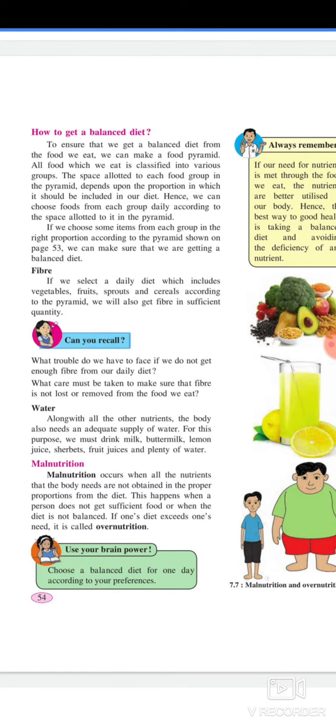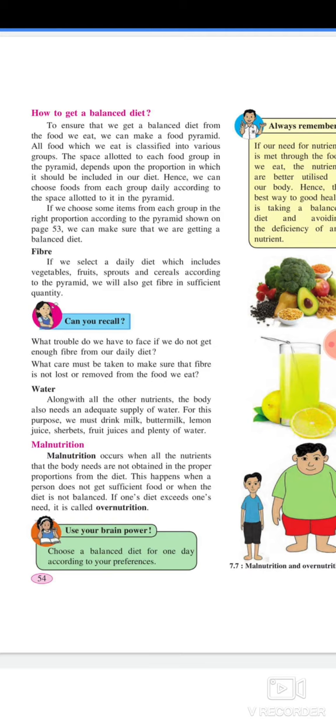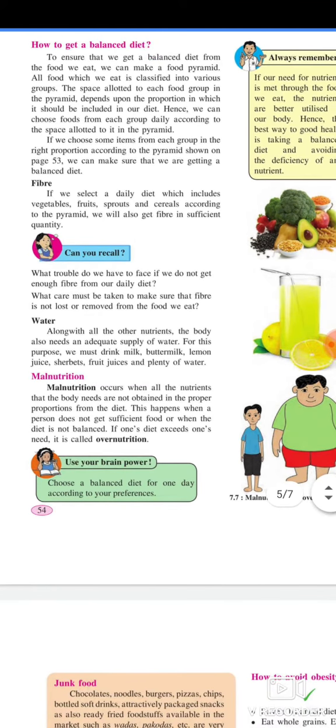Hence, we can choose foods from each group daily according to the space allotted to it in the pyramid. If we choose some items from each group in the right proportion according to the pyramid shown on page 53, we can make sure that we are getting a balanced diet. Fiber. If we select a daily diet which includes vegetables, fruits, sprouts, and cereals according to the pyramid, we will also get fiber in sufficient quantity. Can you recall what trouble we have to face if we do not get enough fiber from the daily diet? What care must be taken to make sure that fiber is not lost or removed from the food we eat?